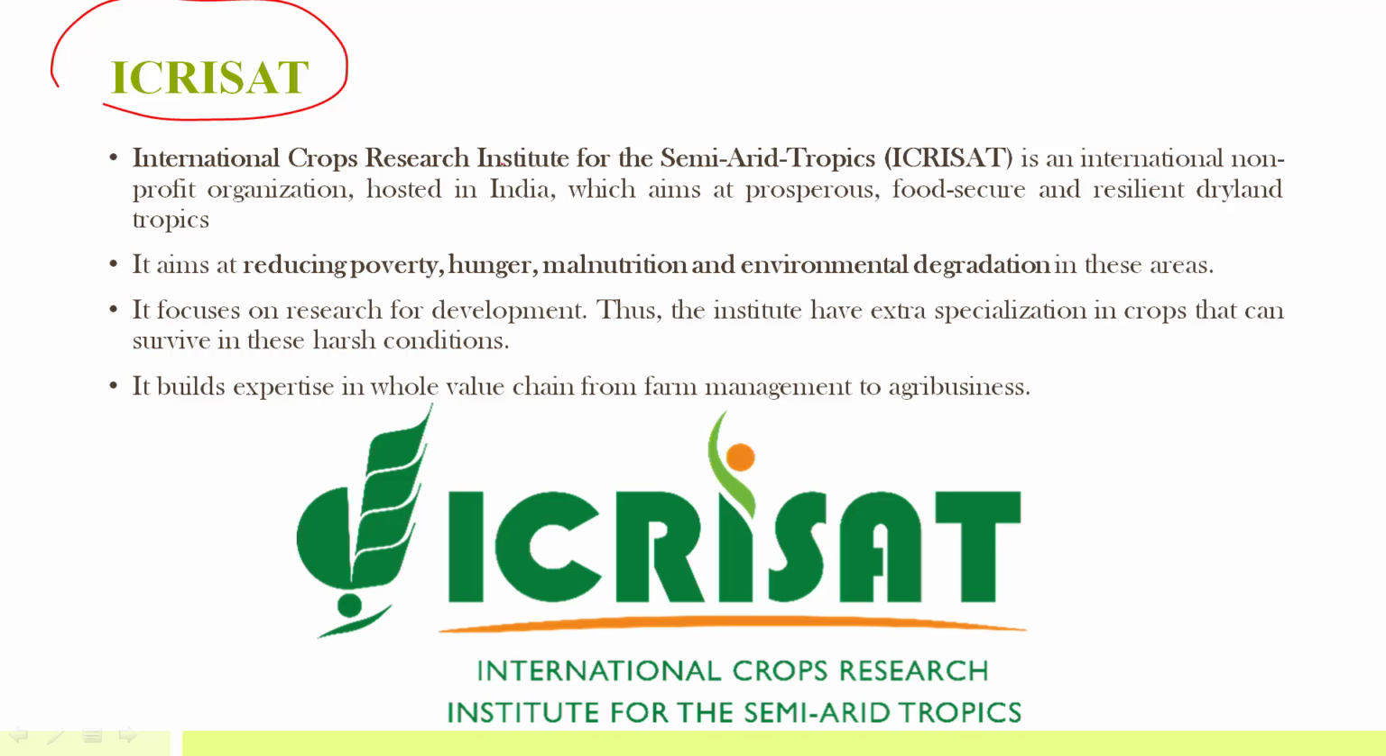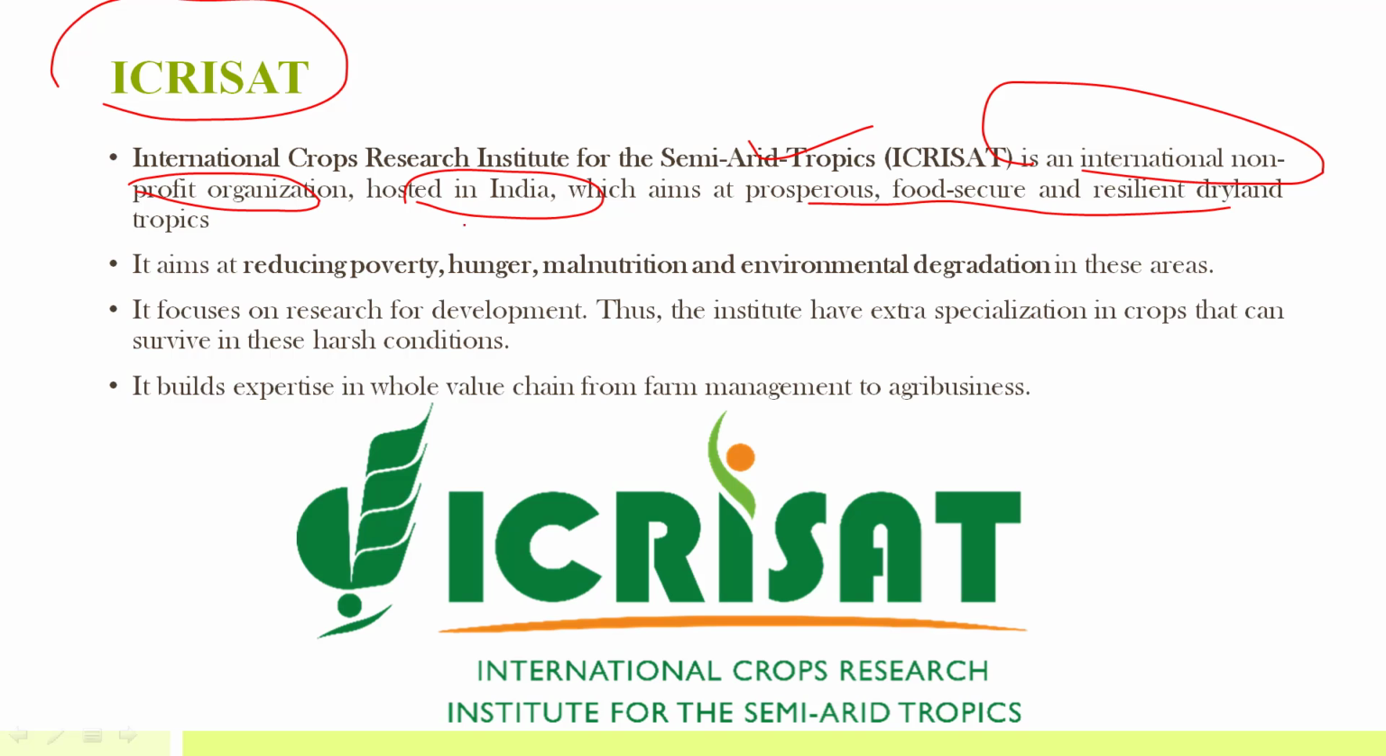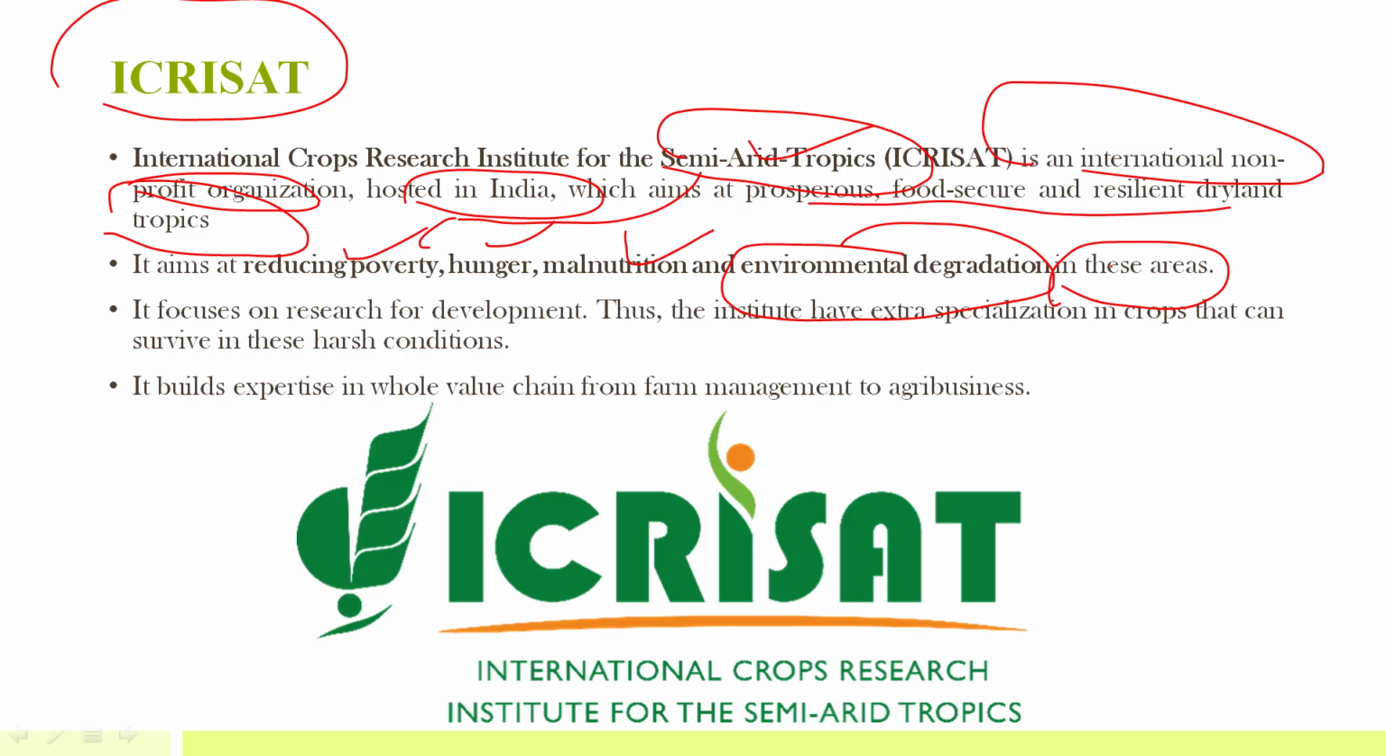Then International Crop Research Institute for Semi-Arid Tropics. It's again an international non-profit organization. It's hosted in India, and the main aim is prosperous, food secure and resilient dryland tropics. So it's a crop research institute for semi-arid tropics. So the main aim is to reduce poverty, hunger, malnutrition and environment degradation in these areas, that is semi-arid areas, generally dryland areas. So the main aim is focusing on research for development, okay, and that too those crops that can survive in those drought conditions or dryland regions.